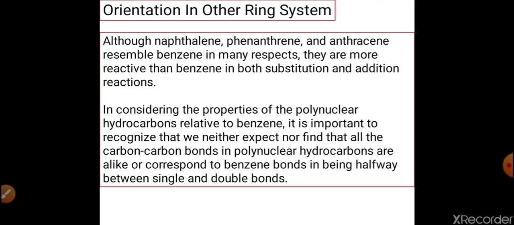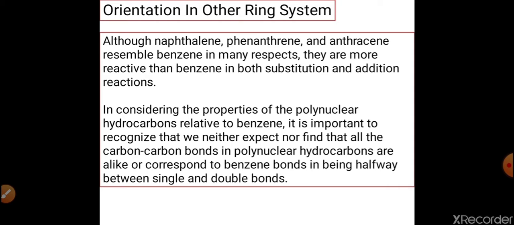Among hydrocarbons, we have naphthalene, anthracene and phenanthrene. Among heterocyclic compounds, we have pyrrole and thiophene. So what will be the orientation in systems other than benzene?